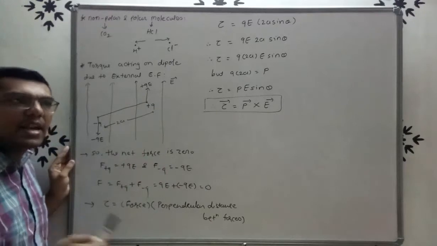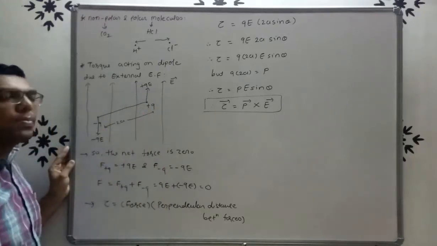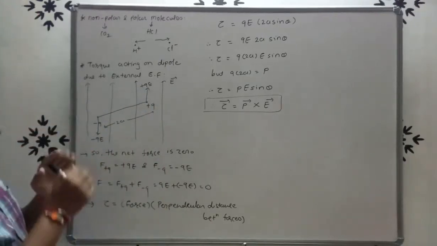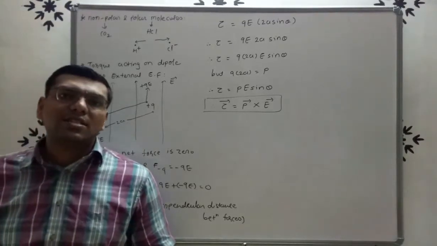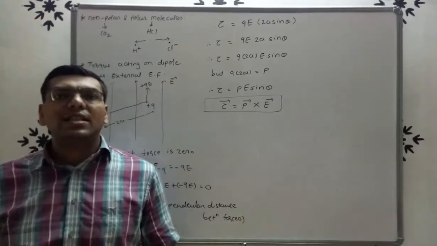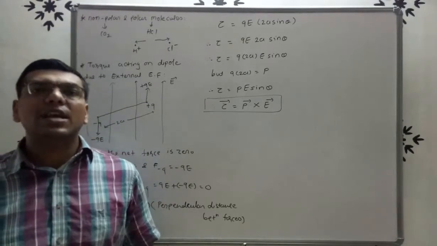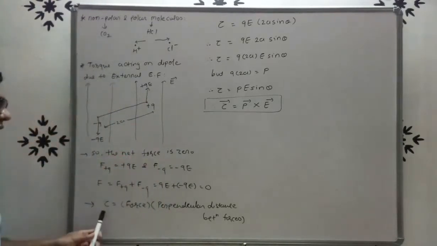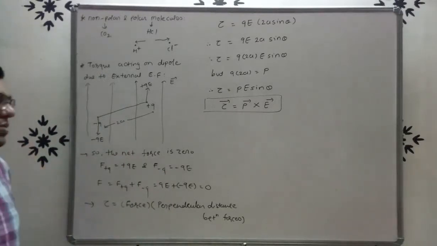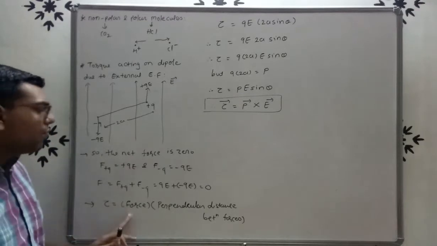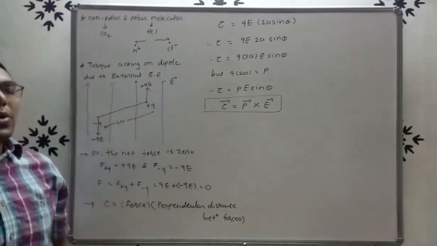But see, friends, the direction of force is opposite, and there is some distance between the forces. So if there is a distance between the forces, that will result in torque. So torque tau is equal to force into the perpendicular distance between the forces. Force F is equal to QE.